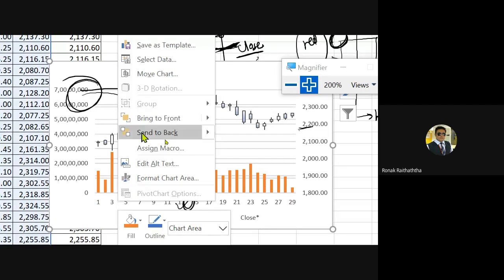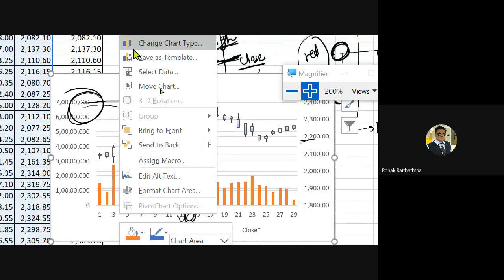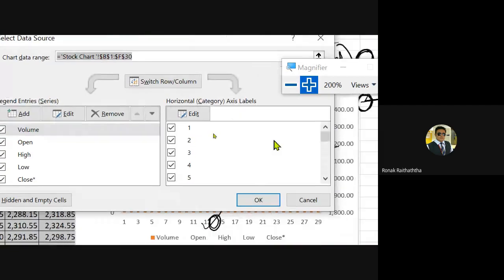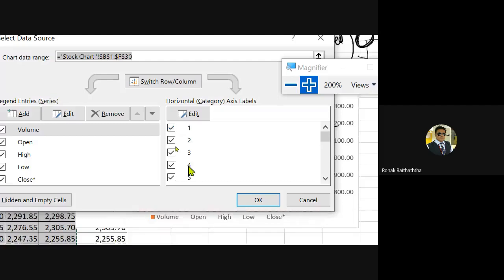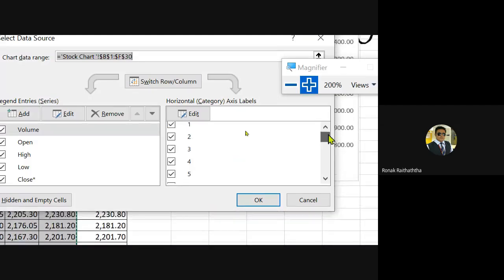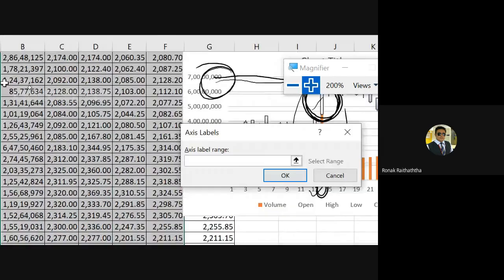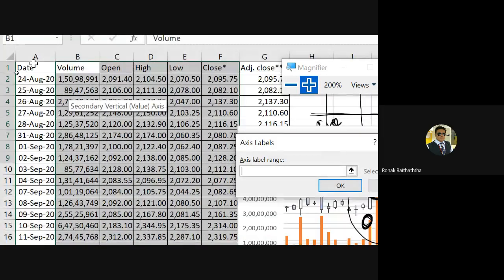and we'll go to the select data. And in select data, in here you must be able to see 1, 2, 3, 4, 5, 6, and many other things are given, right? In the horizontal axis labels. But I do not want 1, 2, 3, 4, 5, 6. I want the dates to be returned. We want to know what was the date on which that movement took place. So I'm going to the edit box there, and in edit box I will select the date right from the first one, that is 24th of August, to the last one.